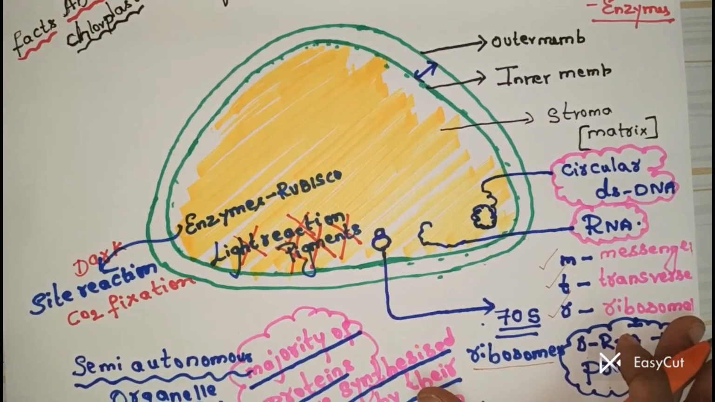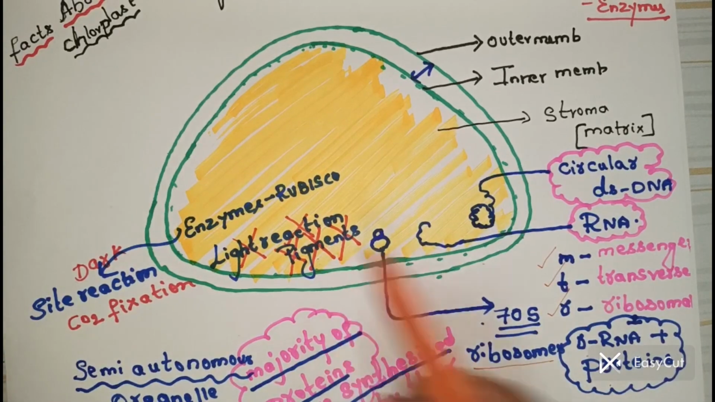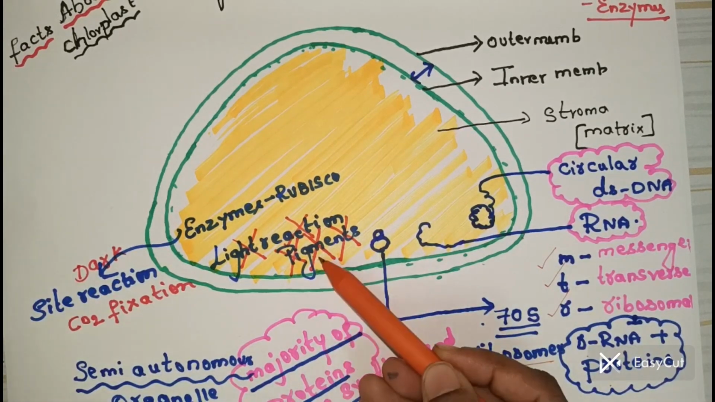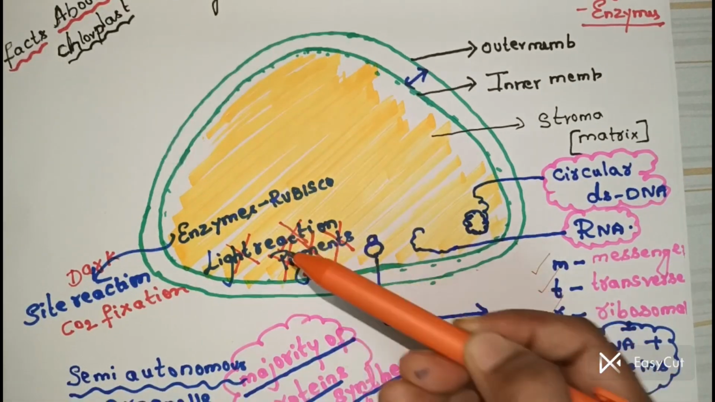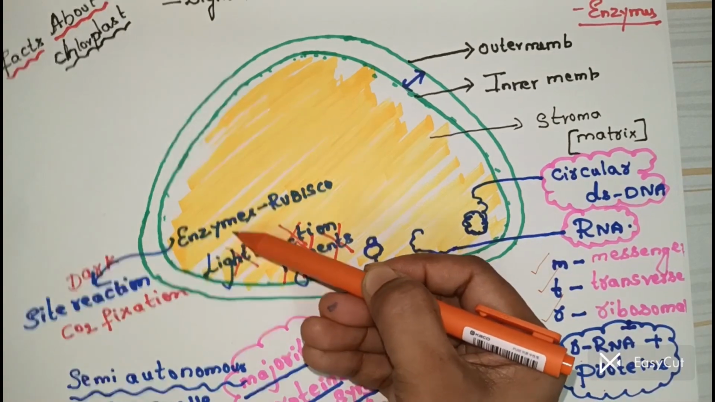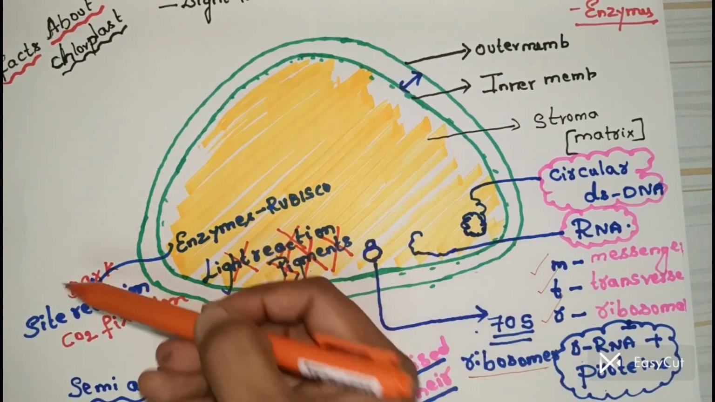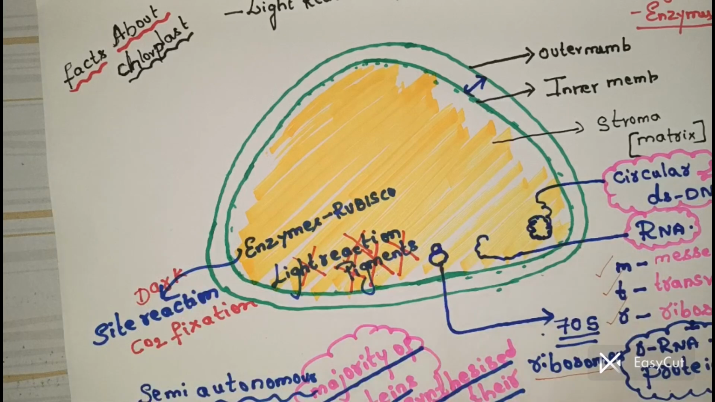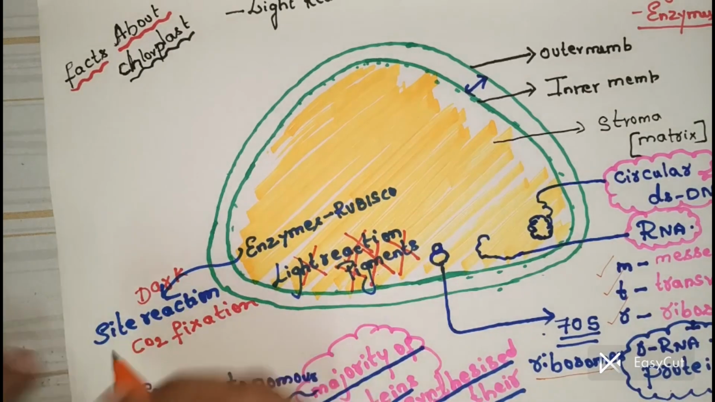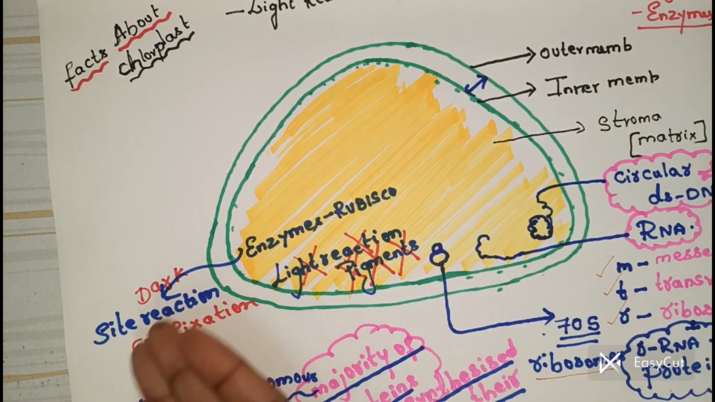70S ribosomes. So along with that, what is also absent? Pigments are absent. No pigments, no light reaction. What else is there? Enzymes are present. When enzymes are present, it is going to be the site for the dark reaction, which is nothing but carbon dioxide fixation.